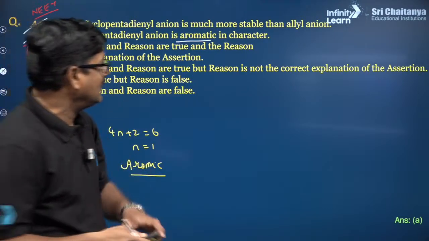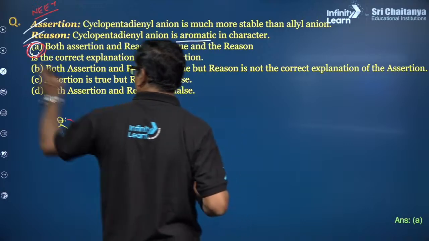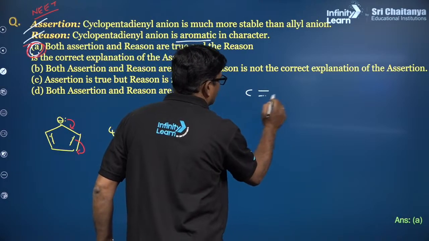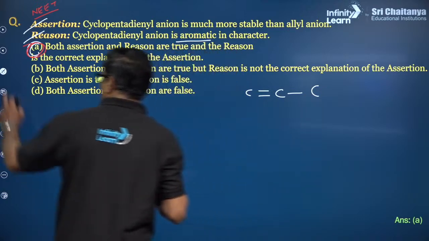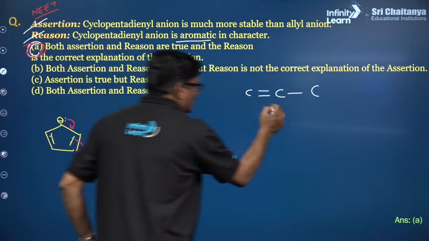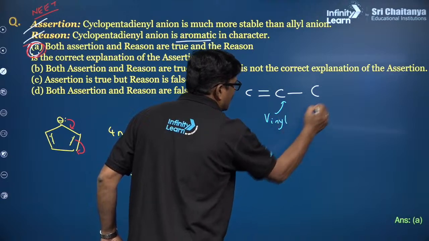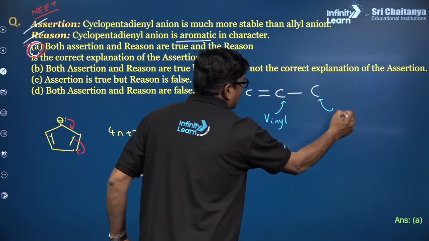Allyl anion. Allyl means, this is your carbon, double bond carbon and this carbon. This carbon is called a vinyl carbon, and this carbon is called allyl carbon.